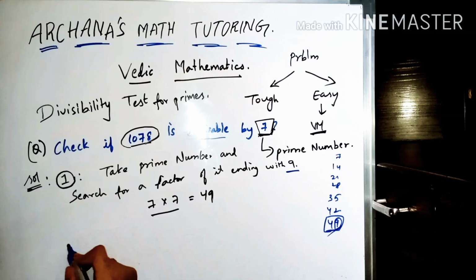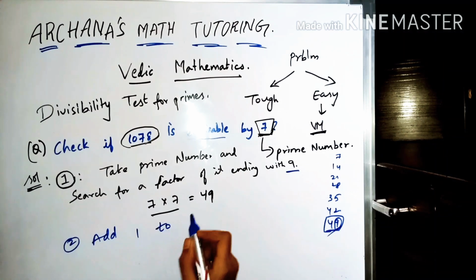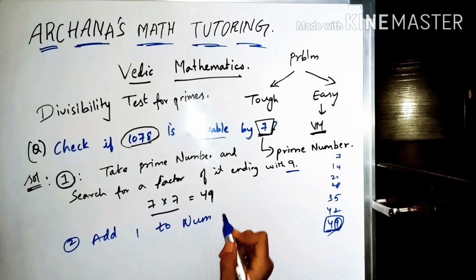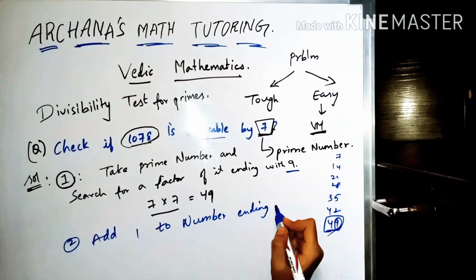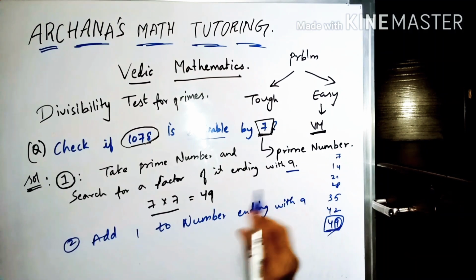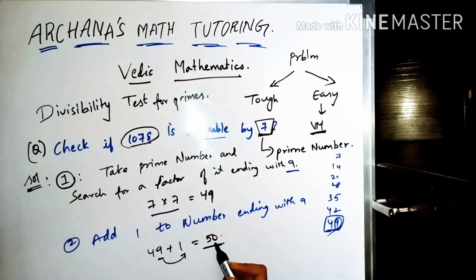The second step is to add 1 to the number ending with 9. So you add 1 to this: 49 plus 1 gives 50. Why did we take a number ending with 9? Because whenever we add 1, we always get a 0 at the end.